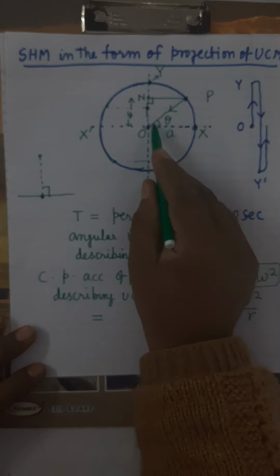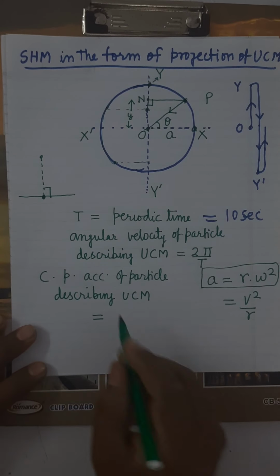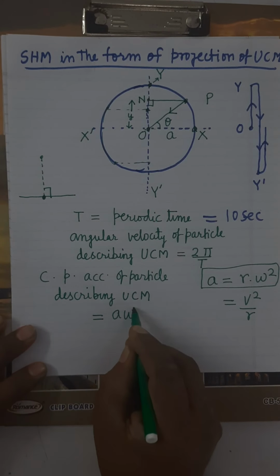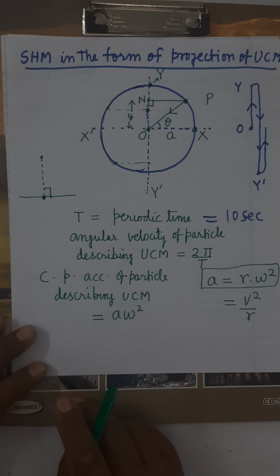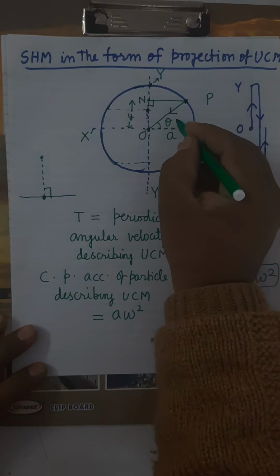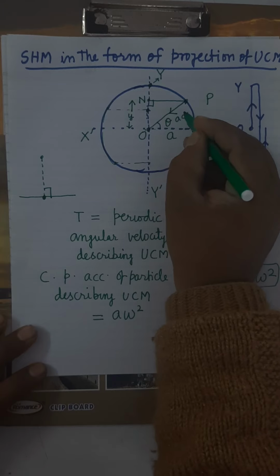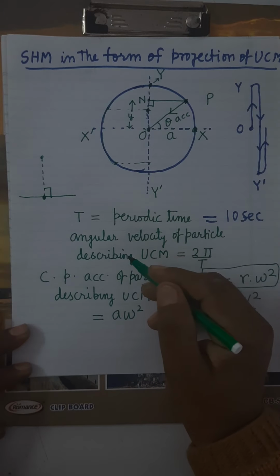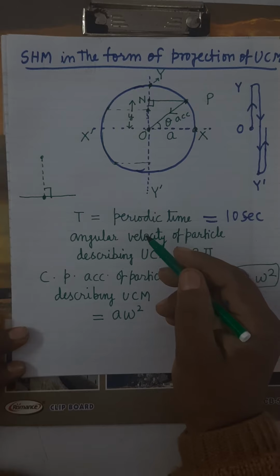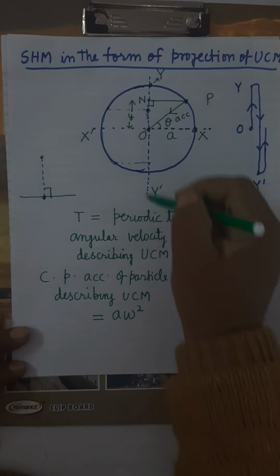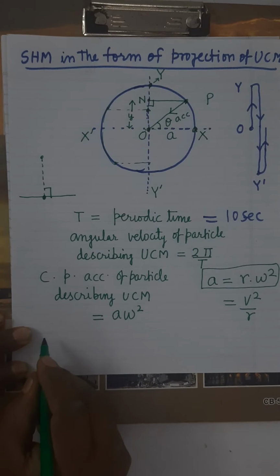What is r? r is a. So it is a into omega square. Now we will find its component parallel to y dash, the component of acceleration parallel to y dash.